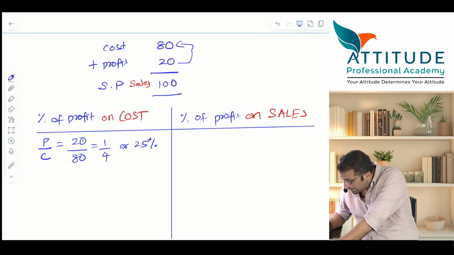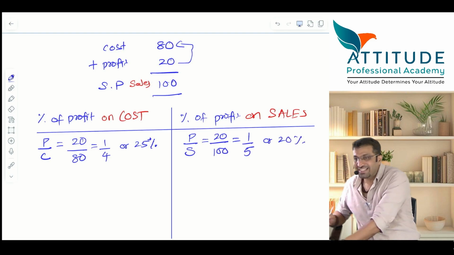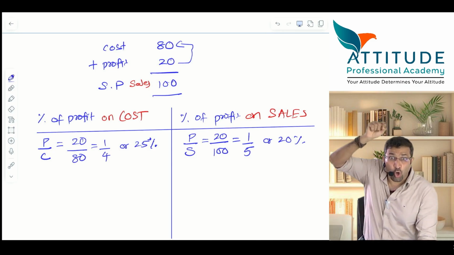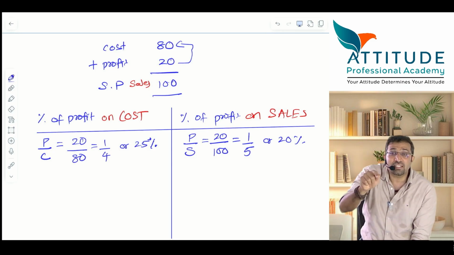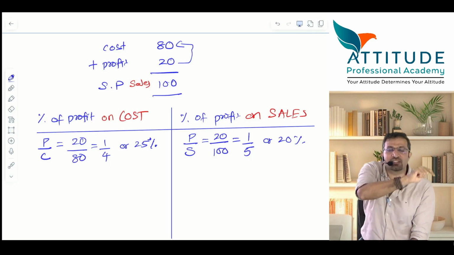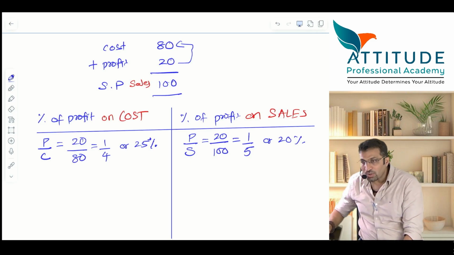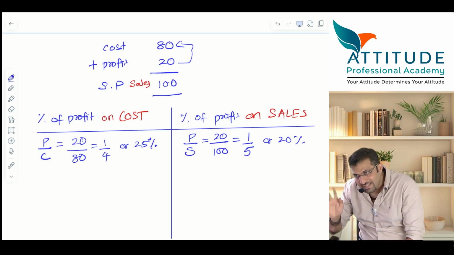Percentage of profit on sales: profit divided by sales. What is profit? 20. What is sales? 100. 1 by 5 or 20%. It means that percentage of profit on cost is different. Percentage of profit on sales is different. 1/4 on cost is always equal to 1/5 on sales.